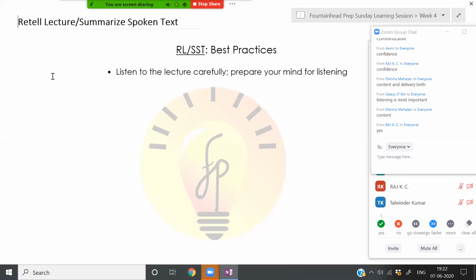You should have an intent to understand what the lecturer is saying. If you understand the context, you will be able to frame content. At least you will be able to do 60-70% justice to the content. And that's more than enough to score well in PTE, in these question types. So listen to the lecture carefully, prepare your mind for listening.